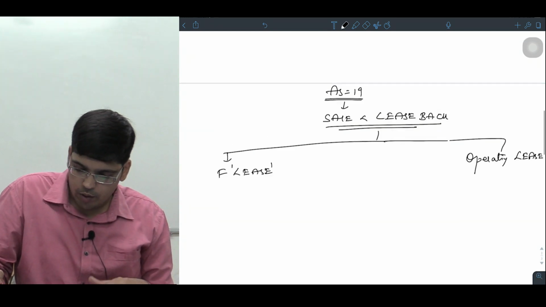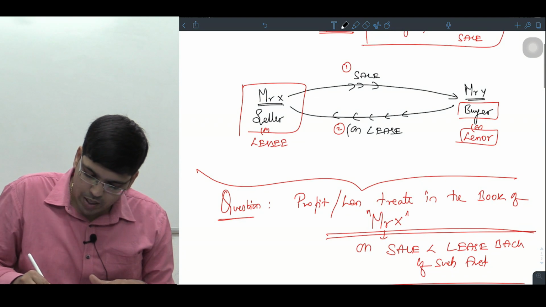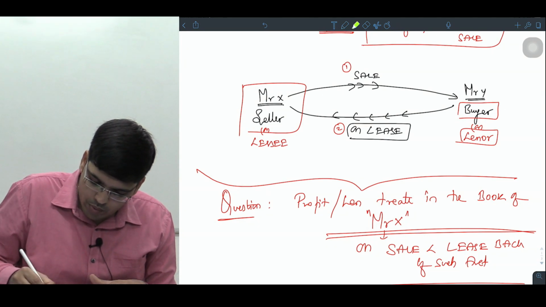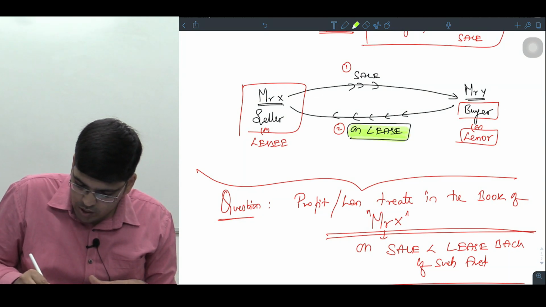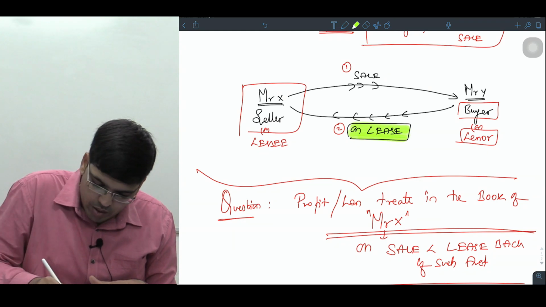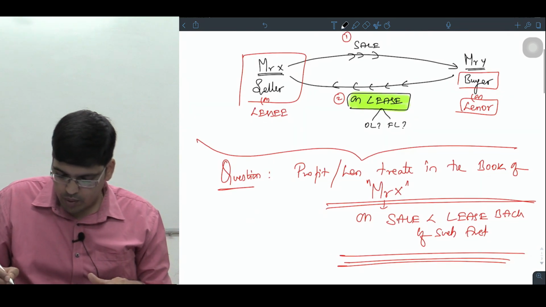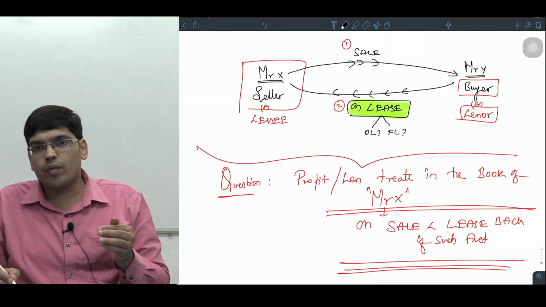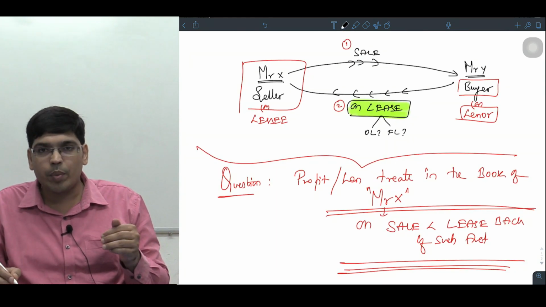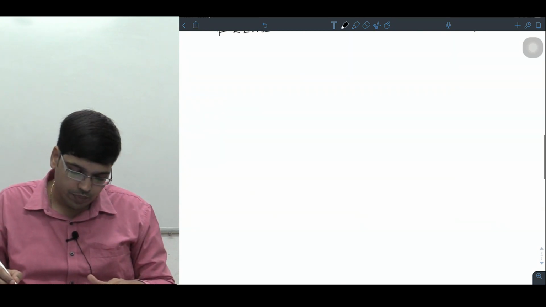When you have taken back the asset on lease, whether you have taken it back on operating lease or finance lease is again a question. Because depending on whether you have taken for operating lease or finance lease, the accounting treatment of profit and loss will change. Have a look, sir.